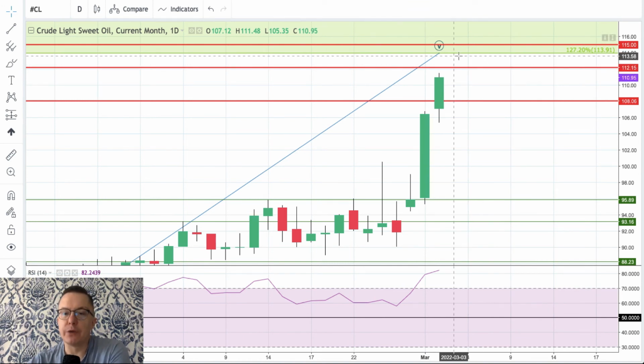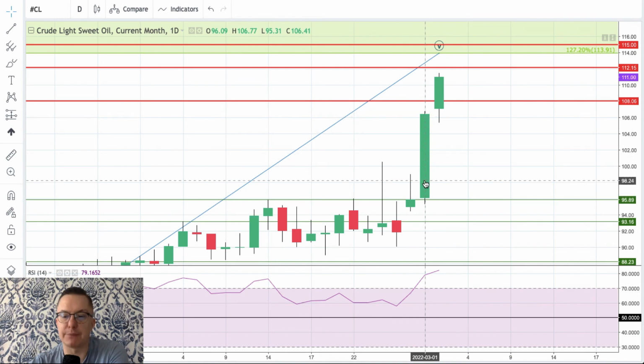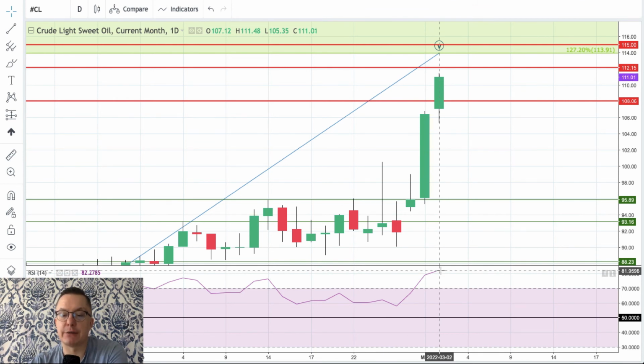However, we cannot say anything about any reversal, as the market didn't print any kind of reversal candle yet. We have a big breakout to the upside. This candle has a low at 95.31 and a high at 106. Almost $10 in one day. The market conditions are now extremely overbought, with momentum of about 81 points.